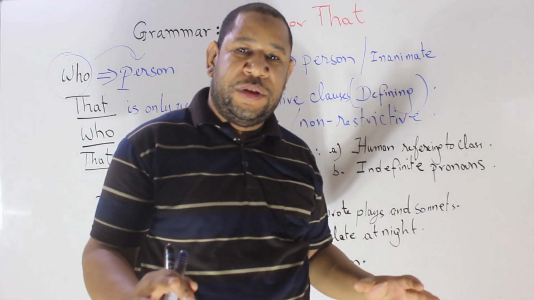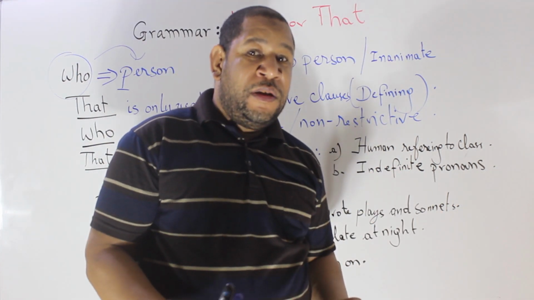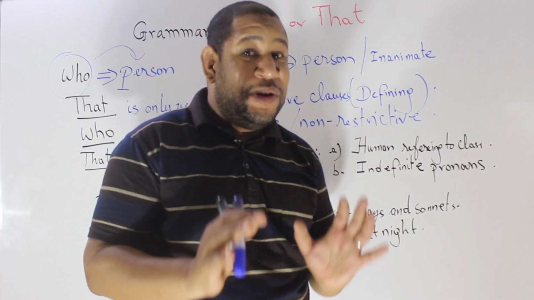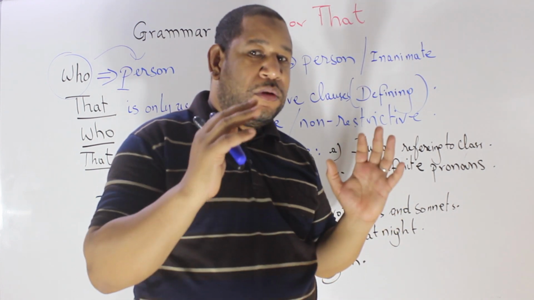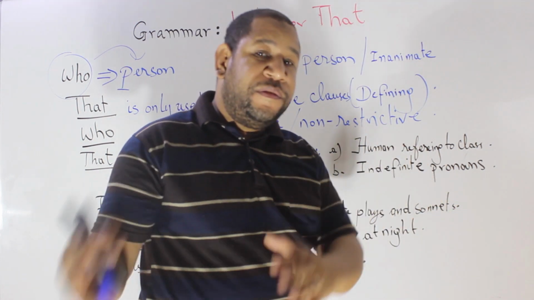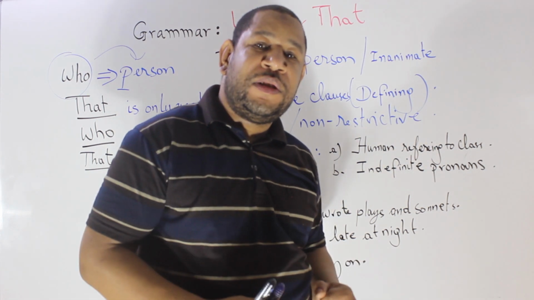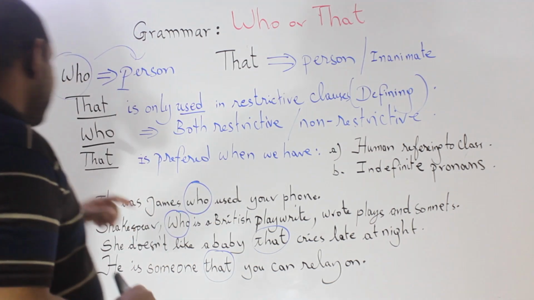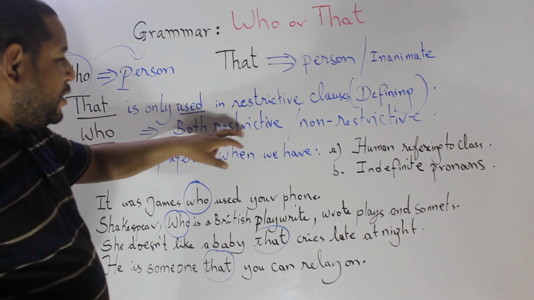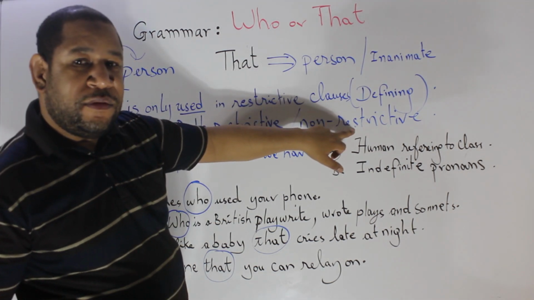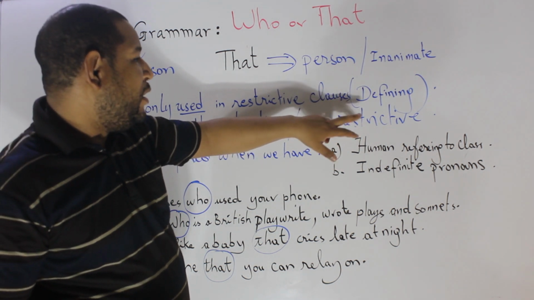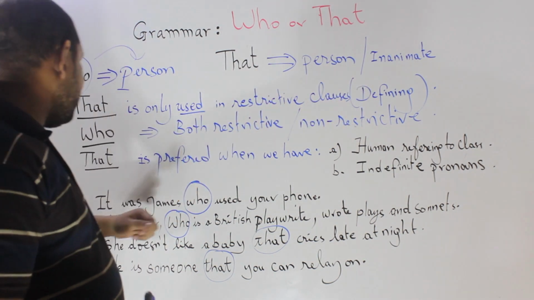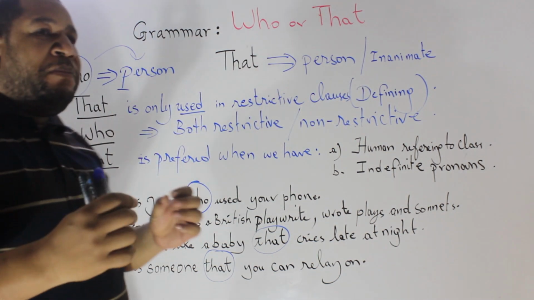Good. Now, for that, one very important thing is that that is only used in restrictive clauses, or what we call defining clauses. Which means if we are going to choose between that and who, and we have a non-restrictive clause, or what we call a non-defining clause, simply we choose who, because that is not used. Okay? Good. Now, for who, as we say, it's used in both restrictive and non-restrictive, which we also call non-defining.